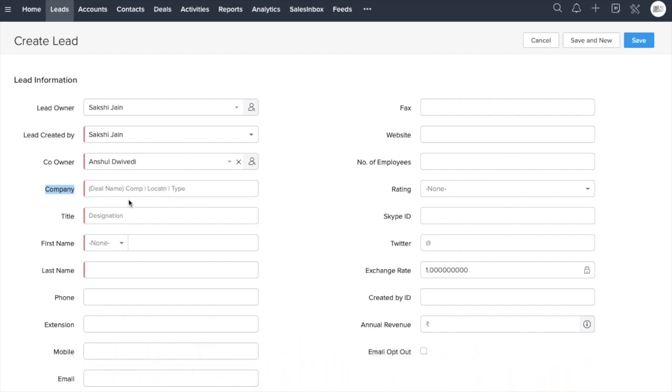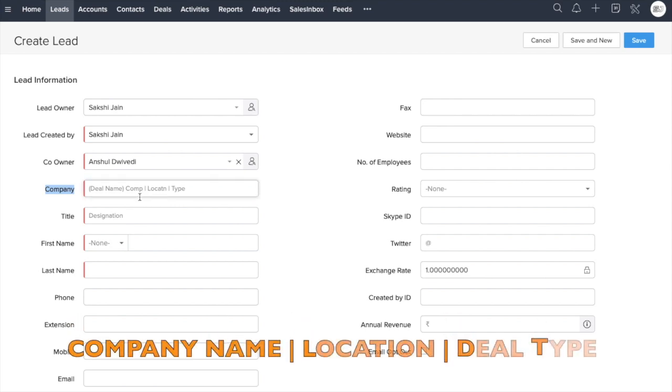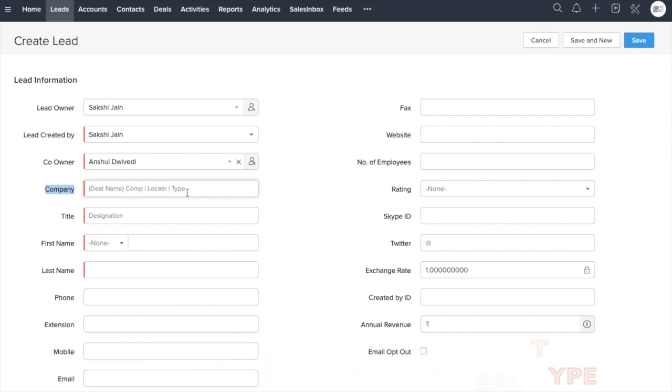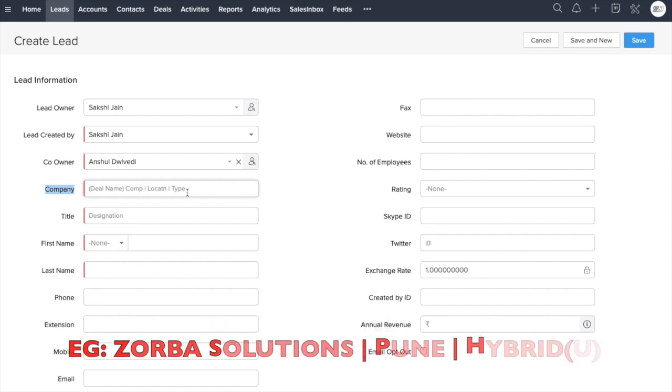And for example, I have already quoted here that we would be using a common nomenclature wherein we have the company name first, accompanied by the location, and then the type. So type would be hybrid, B2B, the different offerings that we have. But since we are in a lead phase, it might so happen that I do not have an idea what services the client is looking for.